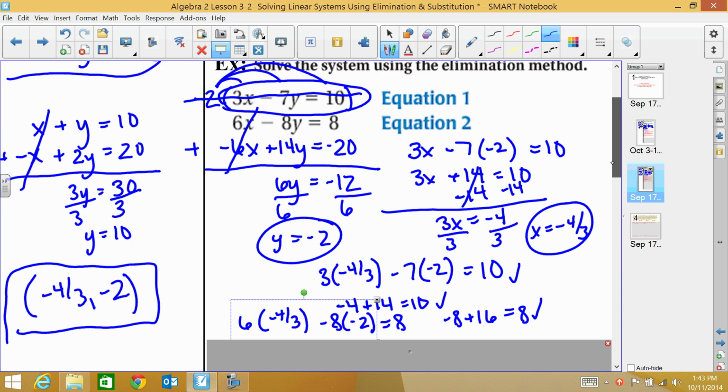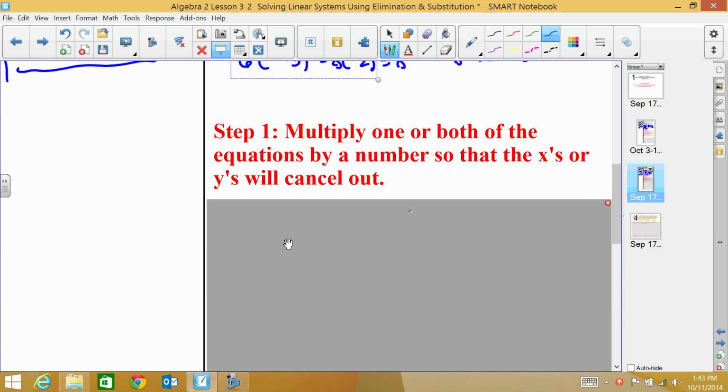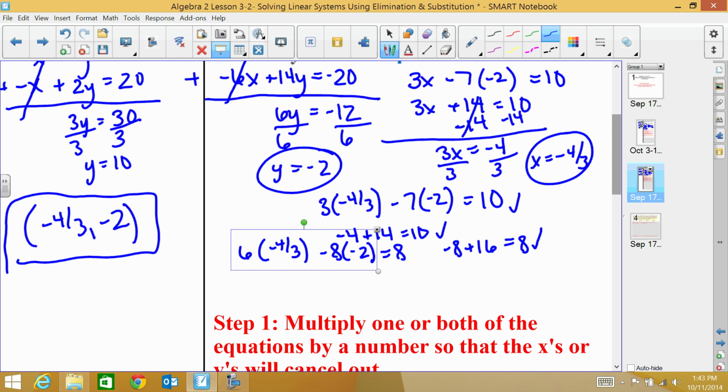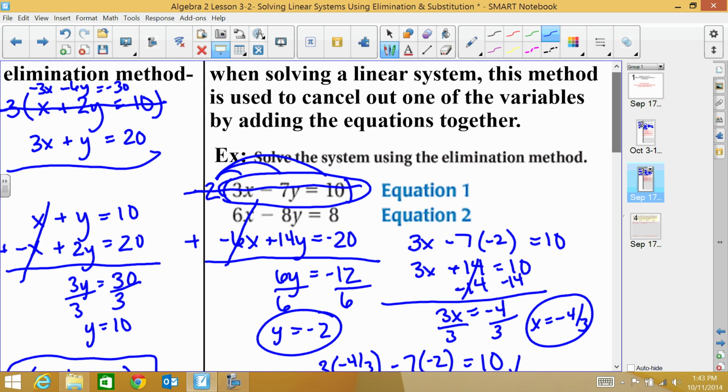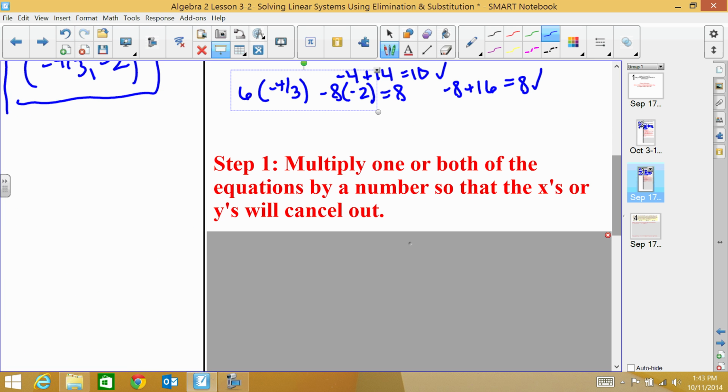So let's recap really quick on the steps for those in case you want them. So the first step is you have to multiply one or both of the equations by a number so that the x's or the y's will cancel out. And occasionally you'll get so lucky to where you don't have to multiply anything, kind of like in this example that I showed you up here. If you don't have to multiply them because you can just add them together and cancel out, then you don't have to do that step. But most of the time, you will have to multiply one or both of the equations by a number so that you can get something to cancel out.